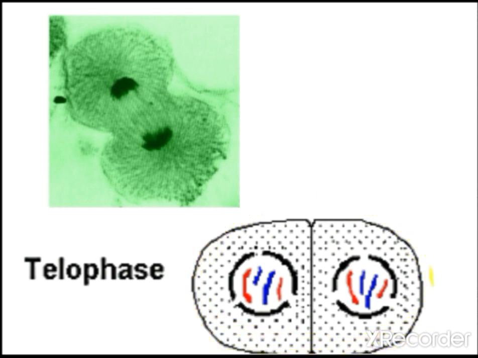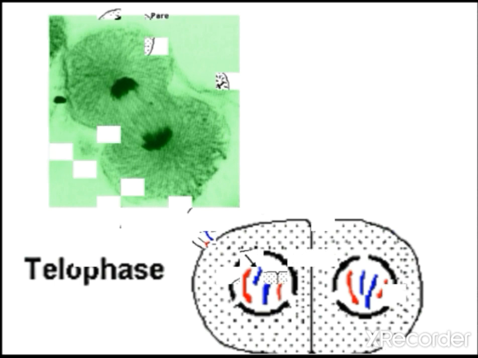After telophase, there is completion of karyokinesis, and the karyokinesis is followed by cytokinesis. In plant cell the formation of cell plate occurs. In animal cells, there will be cleavage furrow. As animal cells are thin, the cleavage furrow occurs. Can you see constriction here? Here also constriction. It gets constricted in the middle, and it will be separated into two cells. But here in plant cells it cannot occur, as it is having cell wall, and the cell plate formation occurs in the middle, then automatically it divides into two.